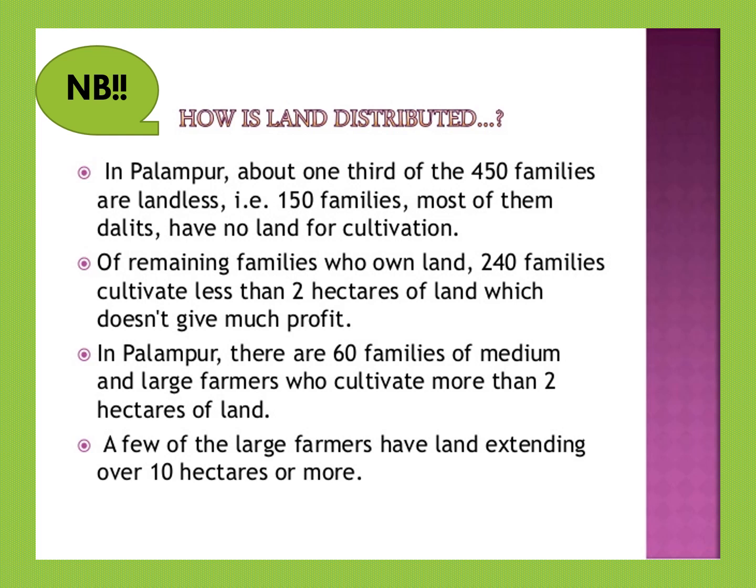Once again, the distribution of land goes in the notebook. 150 families, most of them being Dalits, have no land for cultivation. Of the remaining families, 240 families cultivate less than 2 hectares, so there's barely any profit. 60 families of medium and large farmers cultivate more than 2 hectares, and very few are the large farmers whose land cultivation increases to more than 10 hectares of land.